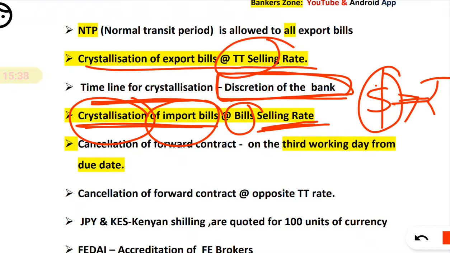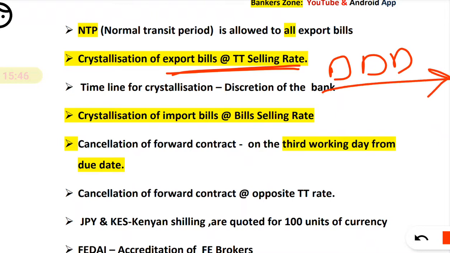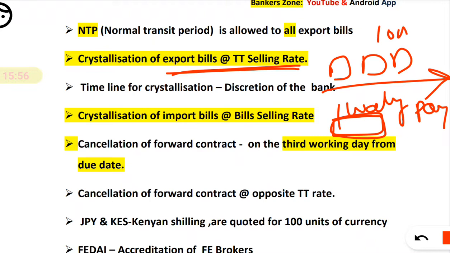So why the difference? For export, the exporter will export the goods, right? And as a bank, we are waiting for the payment. Suppose goods worth $10 million are exported, and the exporter and the bank in India are waiting for $10 million.